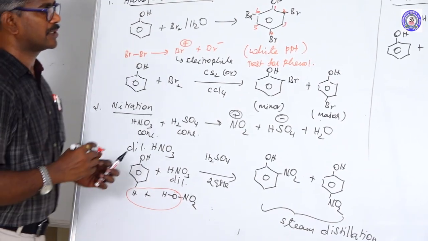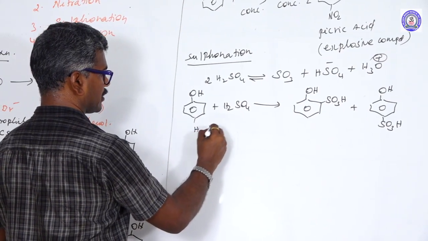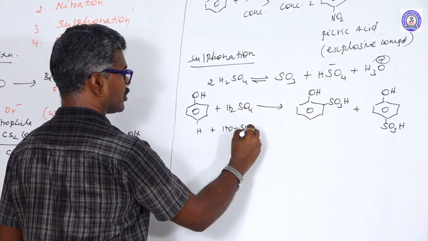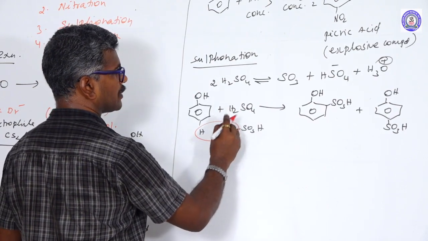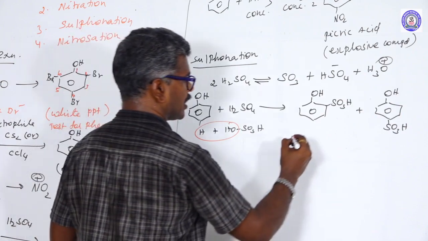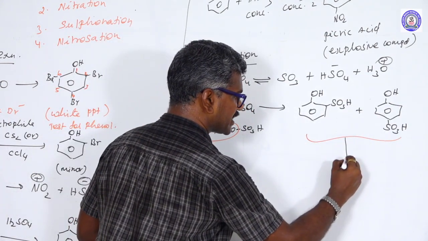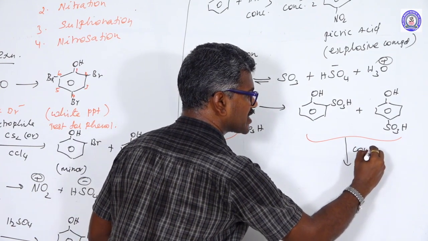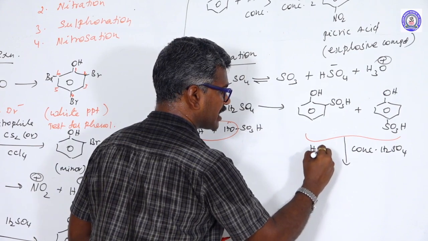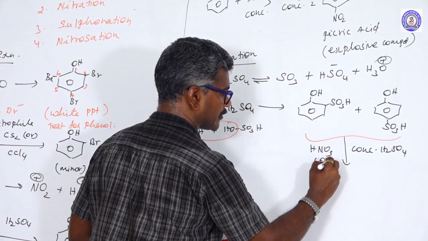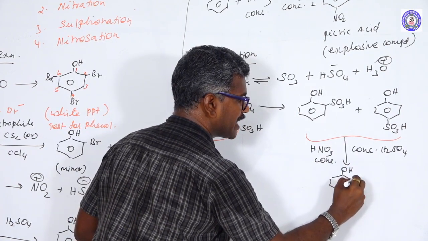Here the para position hydrogen, HO, SO3H, removal of water. Water can be replaced by the concentrated sulfuric acid. This group is further treated with concentrated sulfuric acid and concentrated nitric acid to form picric acid.